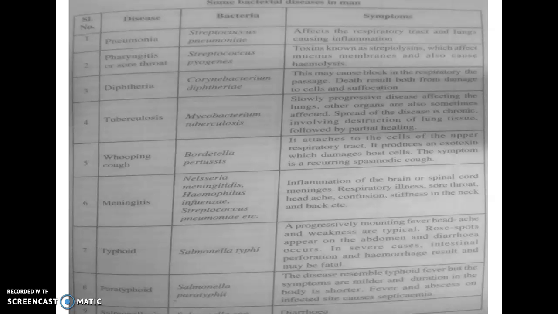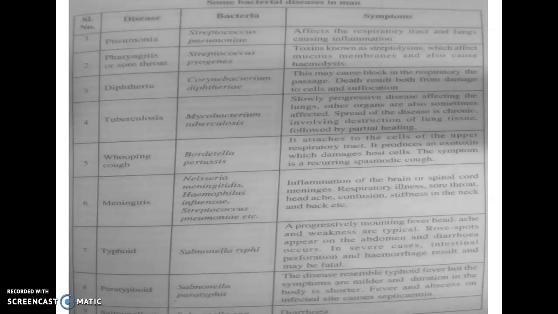Fever, headache, and weakness are the typical symptoms. We can also spot red rose spots on the abdomen, and diarrhea occurs. In severe cases, intestinal perforations, meaning intestinal holes, can form and hemorrhage will be the result.